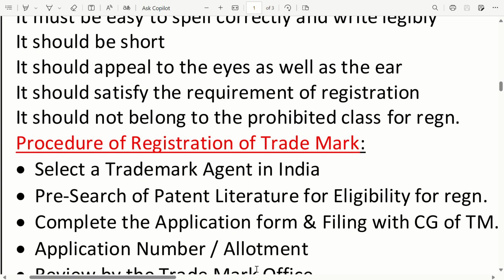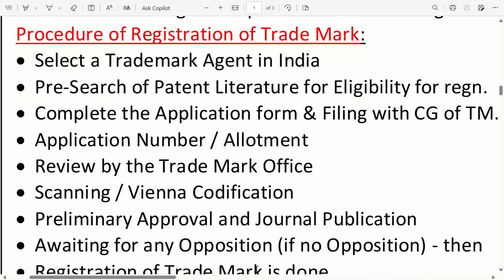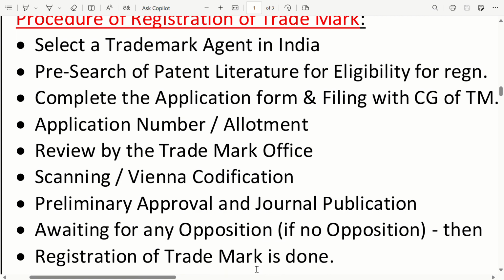What is the procedure for registration of a trademark? Select a trademark agent in India. Pre-search of patent literature for eligibility for registration. Complete the application form and file with the Controller General of Trademarks. Application number allotment. Review by the trademark office. Scanning, Vienna codification, preliminary approval and journal publication. Await any opposition. If no opposition, it will be registered as a trademark. Registration of trademark is done.